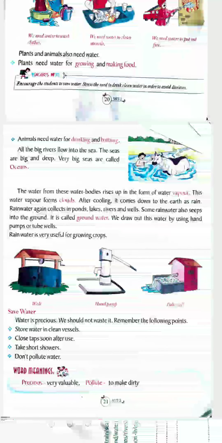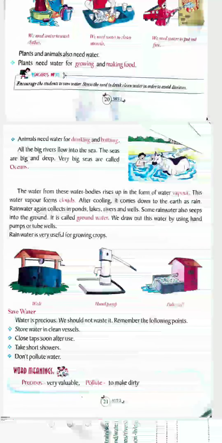These seas are very big water bodies. They are deep also, and even bigger than the sea are oceans. Oceans are very big. Very big seas are also called oceans. So there are several seas and oceans in the world. These are the big water bodies, and sources of water also.